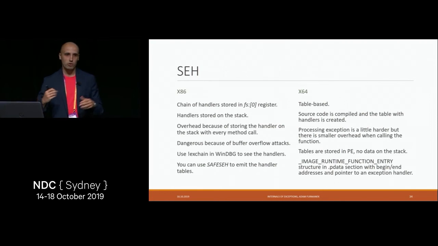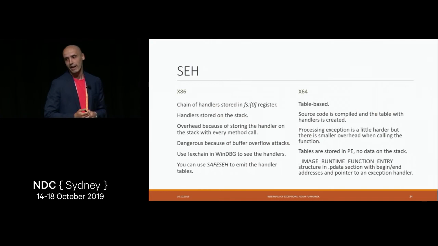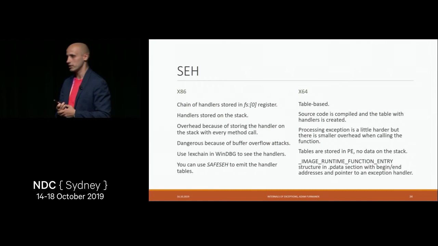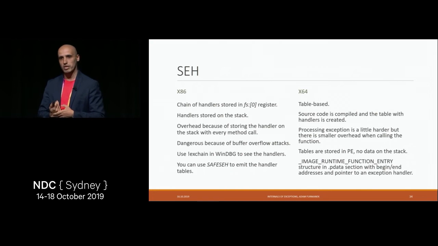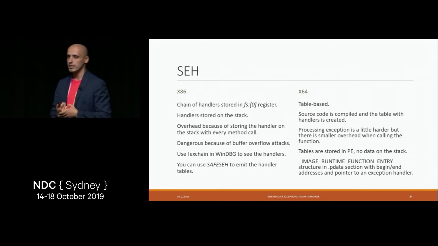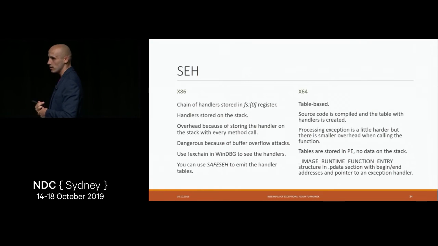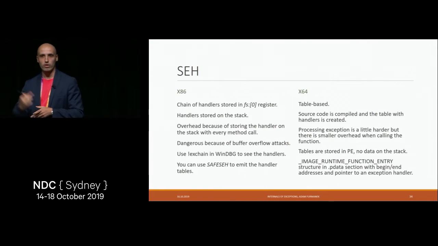What happens when we go slightly to the higher levels? In SEH, there are actually two different implementations of structured exception handling, depending on the architecture. In x86, or 32-bit architecture, what we have is a structure based on the stack. So we have a stack chain of handlers, which we can use to traverse the exceptions.